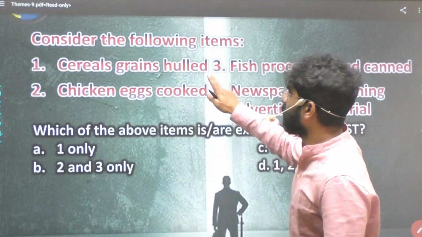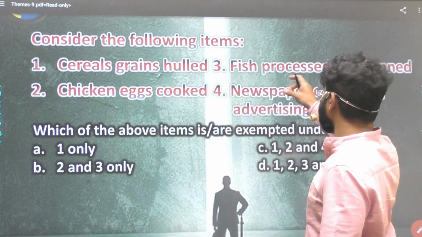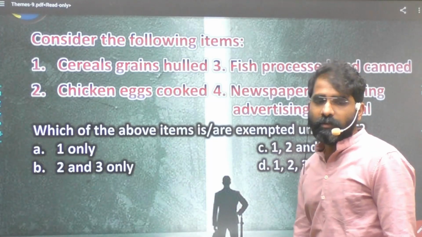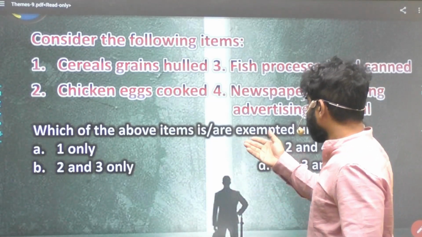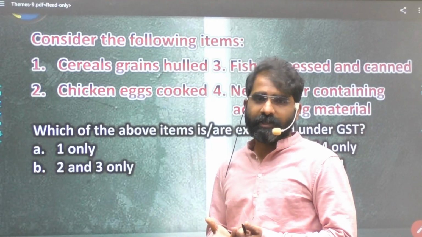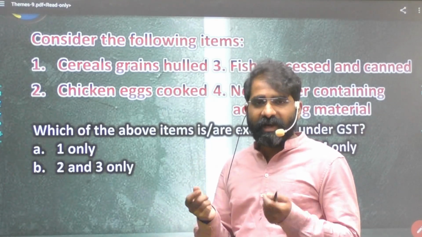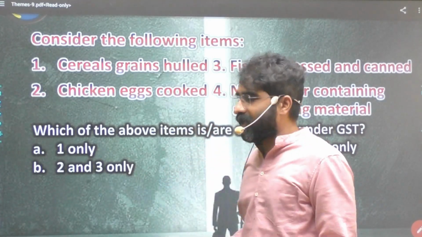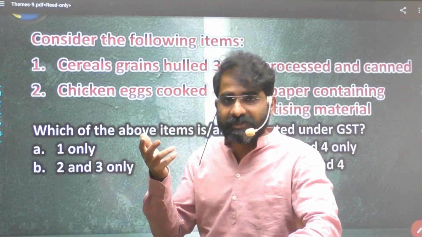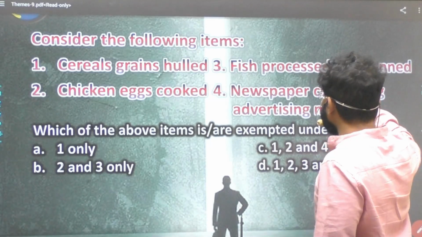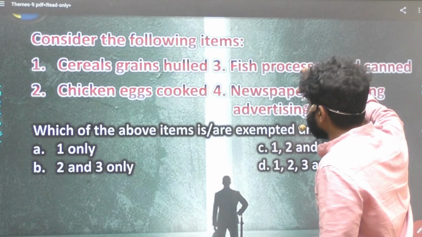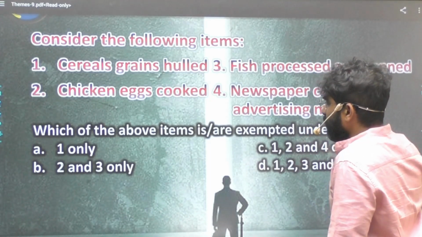Now see this, consider the following items: cereals, grains, hulled; fish processed and canned; chicken eggs cooked; newspaper containing advertising material. Now there are four things here. The question says, which of the items are exempted under GST? Now we cannot remember everything. We have to use our logic for answering such questions. For example, here it says processed fish. So there is some amount of value addition, so there should be some tax. So here we will say 3 should not be exempted, because there is something like processing here. So 3 should be there in my answer.